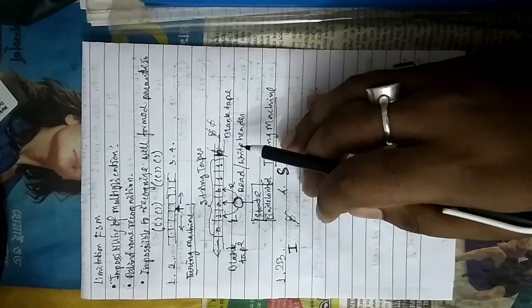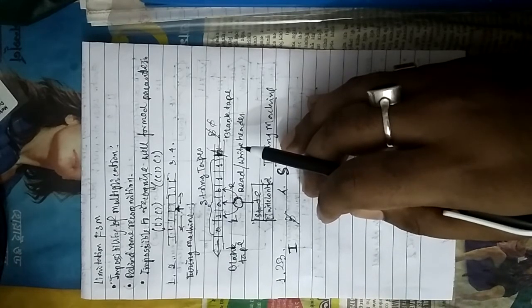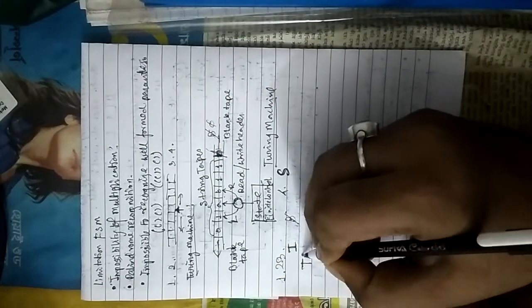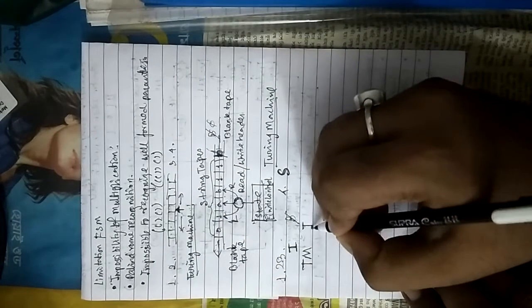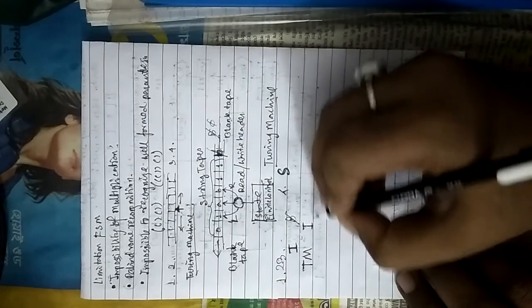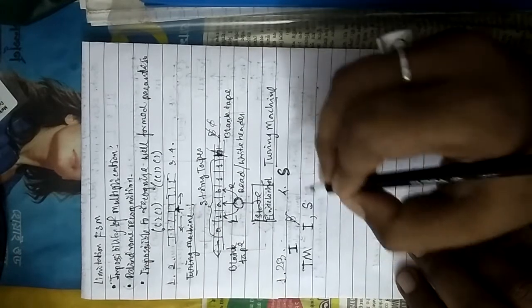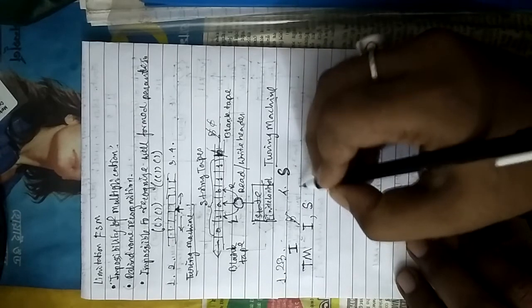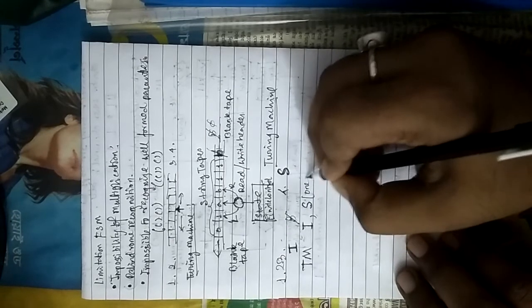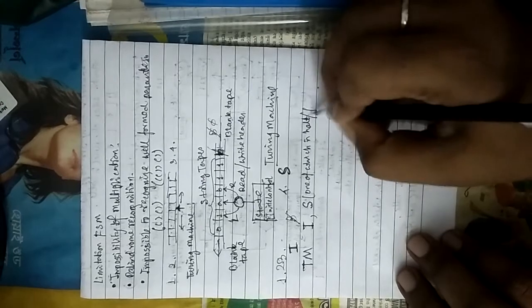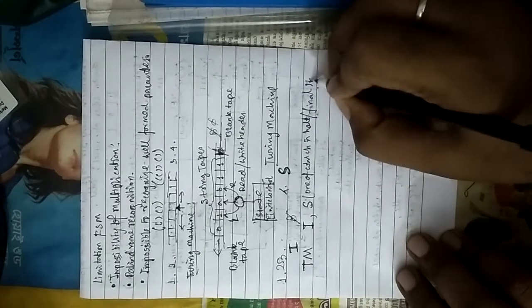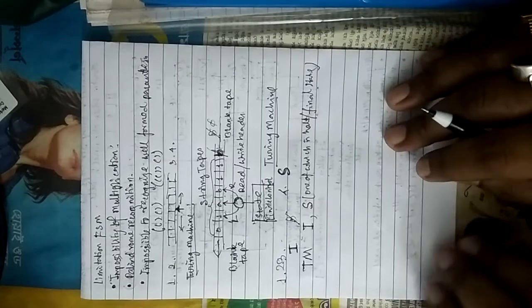So let us now define some definitions. The Turing machine, I will write as TM, has a finite set of symbols I and a finite set of states, capital S, one of which is either a halt or final state.